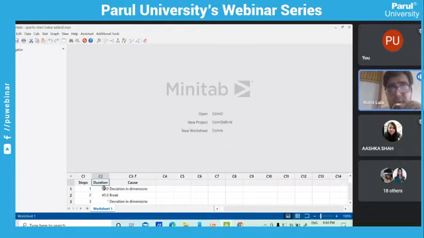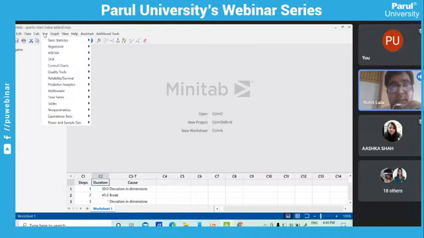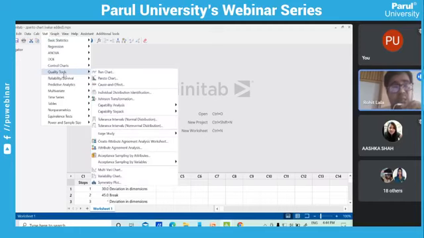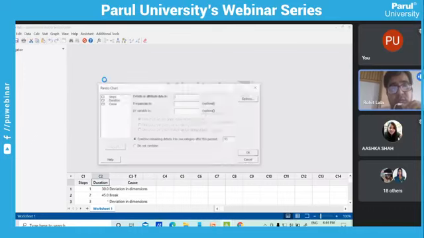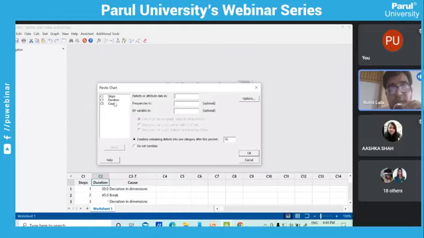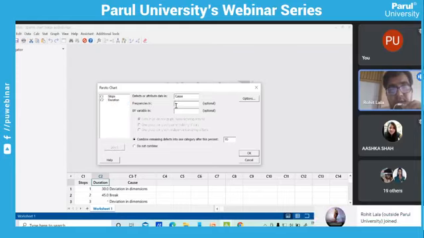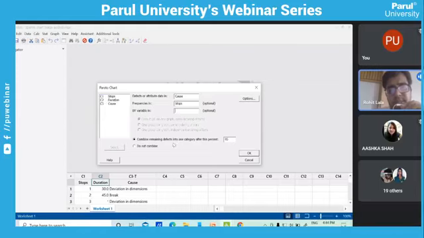Now suppose I want to do an analysis. Obviously if more problems are there, you need to refine the problem, and that's why you need to apply a Pareto chart. The Pareto chart is found in quality tools. When you click Pareto chart, the defects or attribute data would be our cause, and frequencies would be, you can say, duration, or stops, which you can apply here.